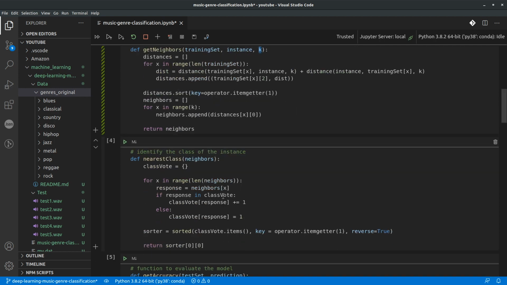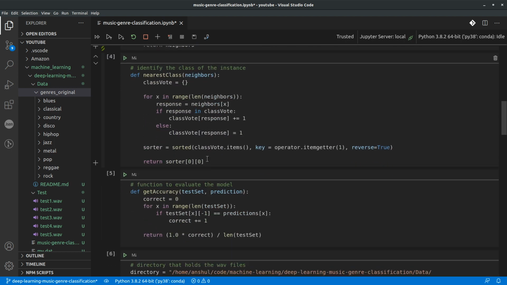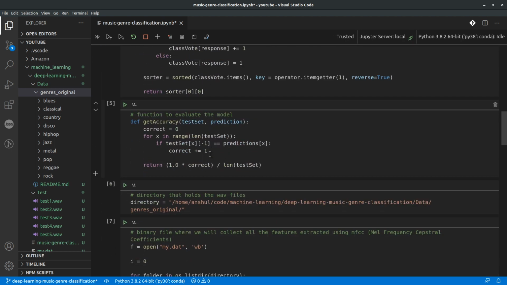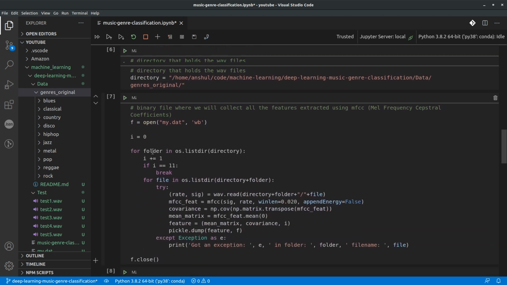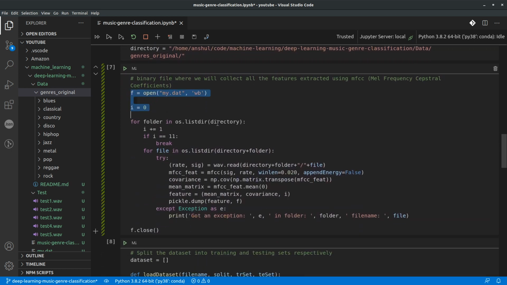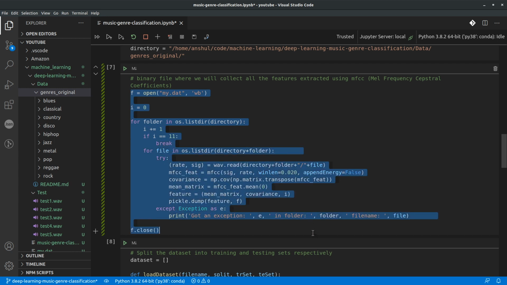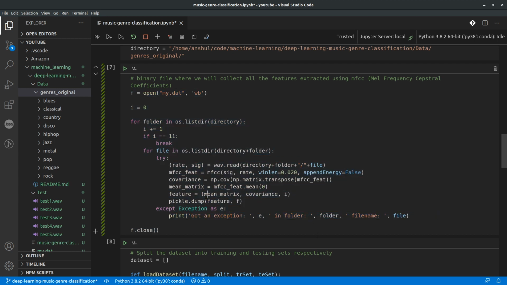So without getting into the details of these functions, because I've already covered them in my previous video, let's get to this step. This step was where the WAV files were getting read, and all the data within the WAV files was getting converted into a data file, my.dat, which would capture the features that we would need.